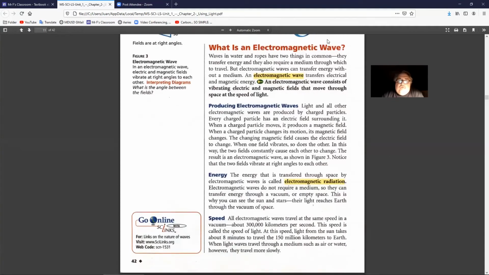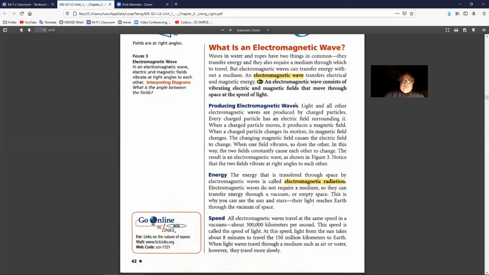What is an electromagnetic wave? Waves in water and ropes have 2 things in common. They transfer energy, and they also require a medium through which to travel. But electromagnetic waves can transfer energy without a medium. An electromagnetic wave transfers electrical and magnetic energy. Key idea. An electromagnetic wave consists of vibrating electric and magnetic fields that move through space at the speed of light.